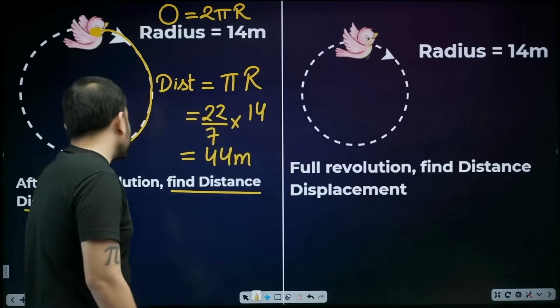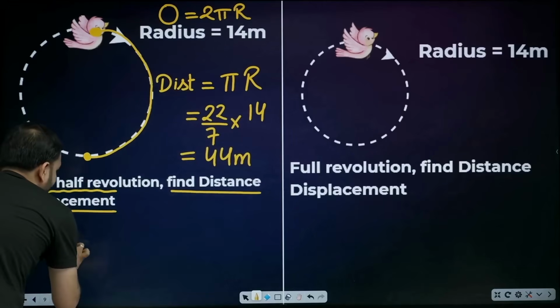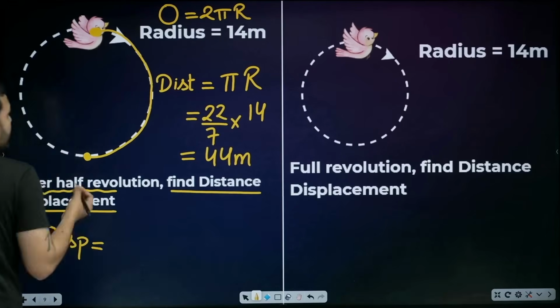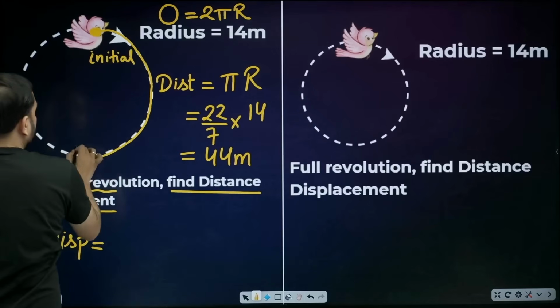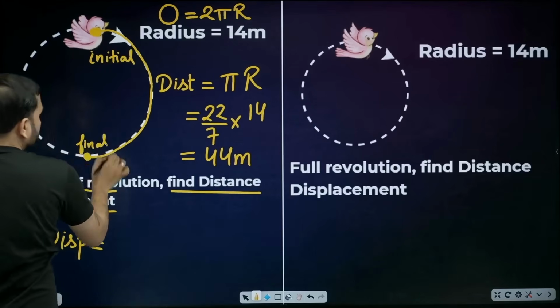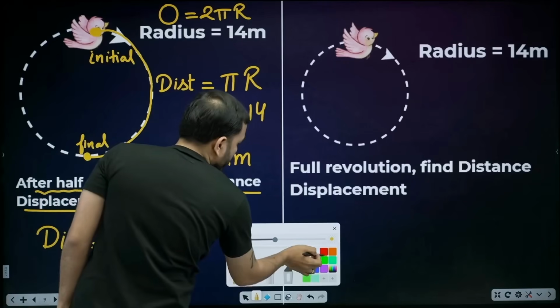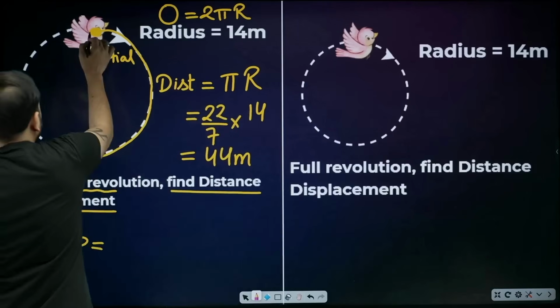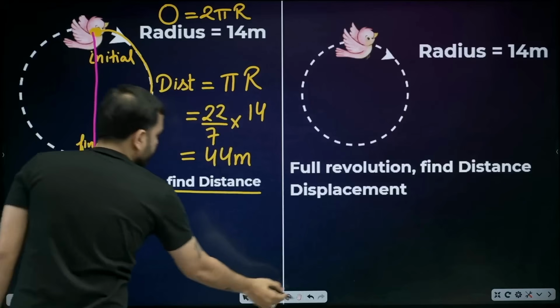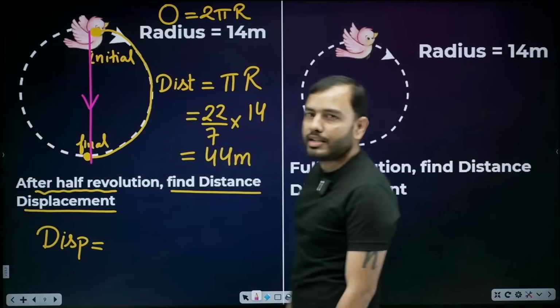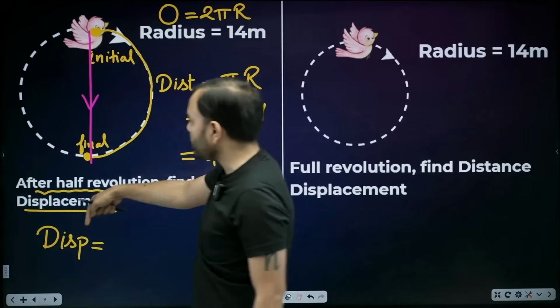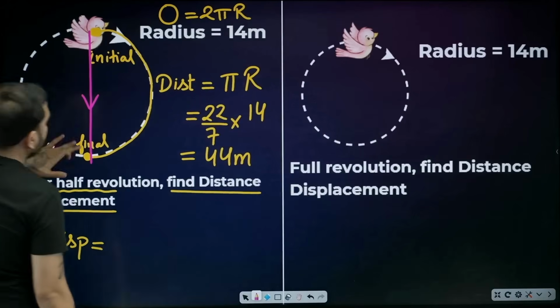What is displacement, beta? Think and tell me quickly. The shortest distance between initial and final. This is my initial and this is my final. What will be the shortest distance between them? If I look for the shortest distance, I will draw a straight line joining them. This will be the displacement. Shortest distance.